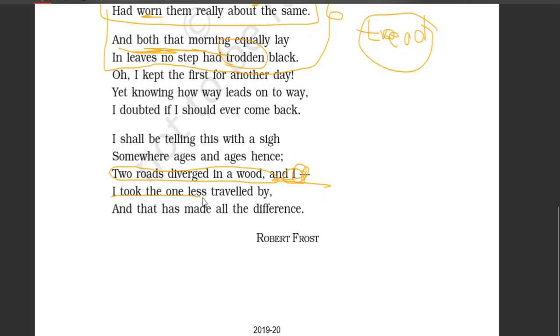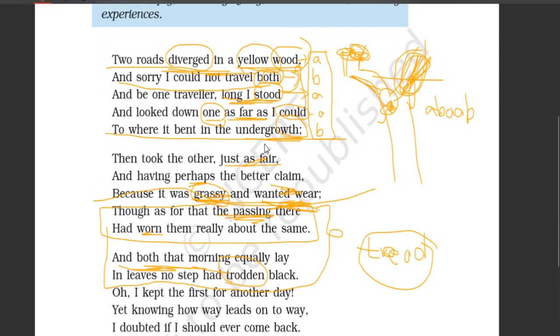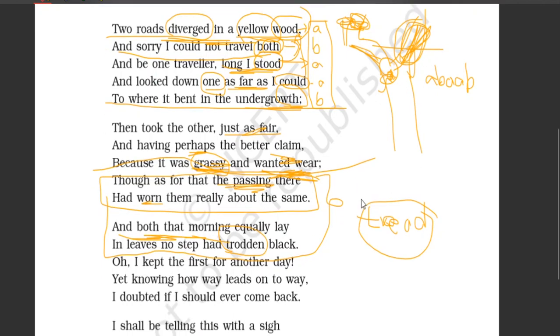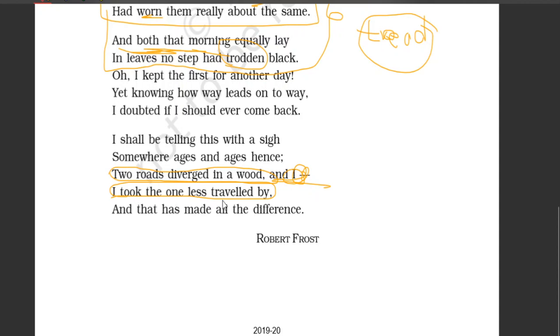Actually, is there a road which was less travelled by in the two roads according to these lines in the poem? Actually, it's not. Here he said so clearly that both the roads are equally worn out. But what is he saying here? After so many years, he will be telling people, oh, I took the one less travelled by, and whatever difference has been made, it has been made by that decision of making that choice.